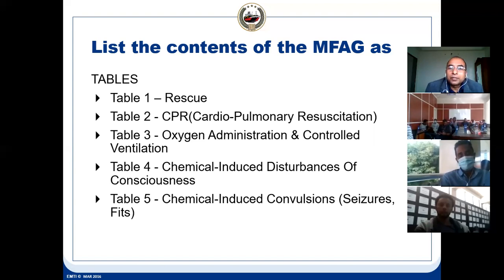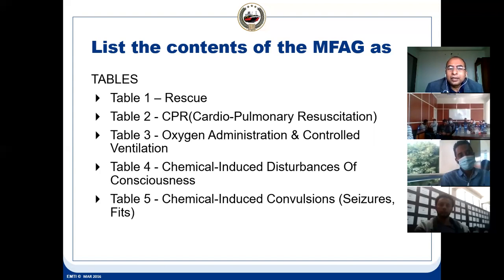Then chemical induced disturbance of consciousness, because chemicals are very dangerous: they are reactive and can be toxic. They can create fire. That guideline is in table 4. Table 5 is seizure or fit induced by chemicals.